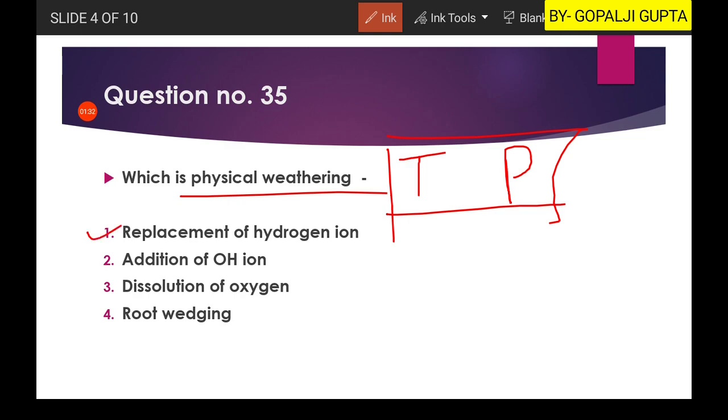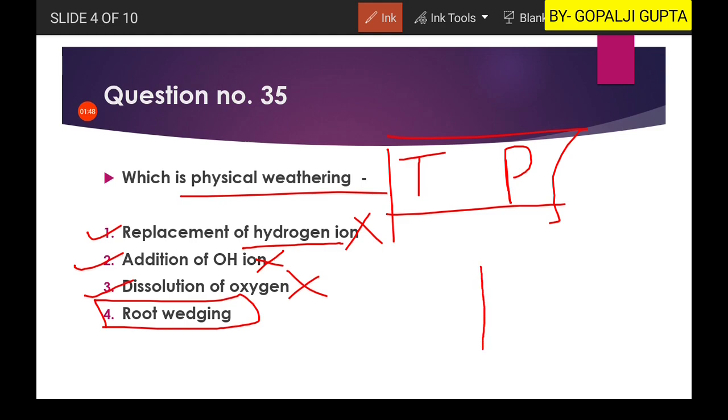Now the replacement of hydrogen ion, it is clear that it is a chemical process. Addition of oxygen ion is also a chemical process. Dissolution is also a chemical process. While root wedging is concerned, it is a physical type of weathering.